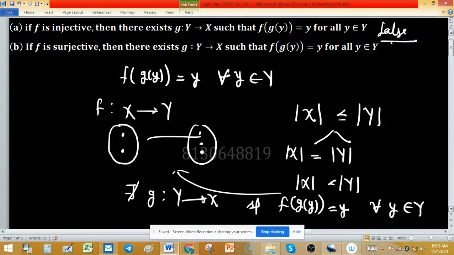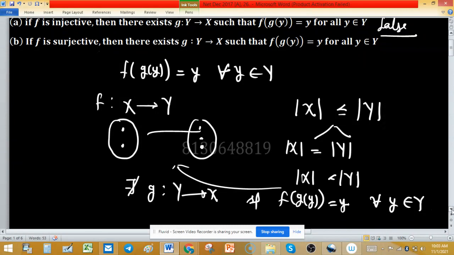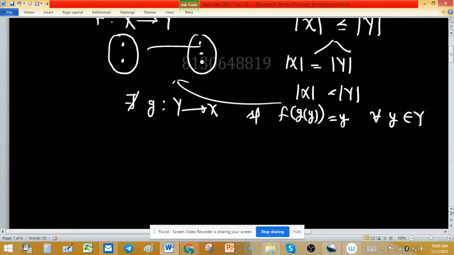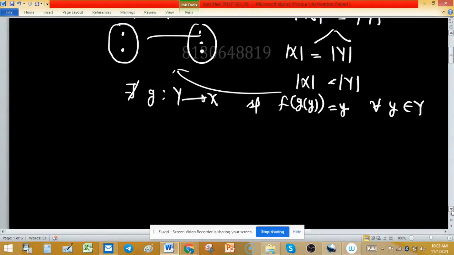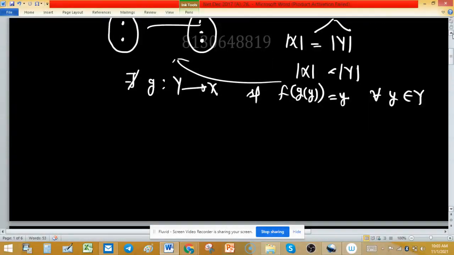And come to option B. If f is surjective, then there exists g from Y to X such that f of g(y) equals y for all small y belonging to capital Y. Small y represents an element and capital Y represents a set.